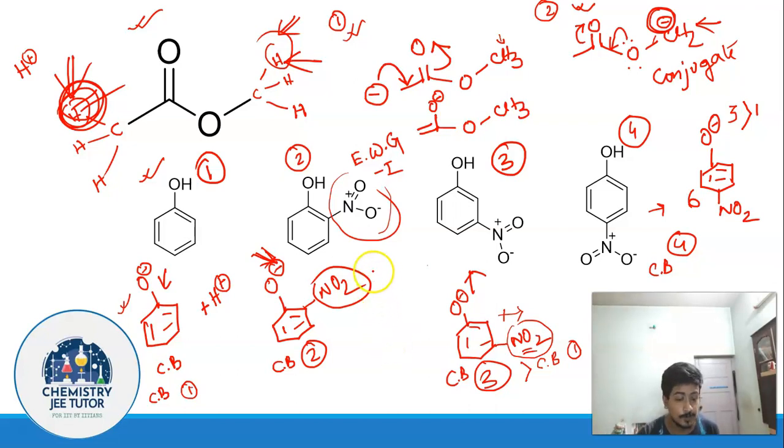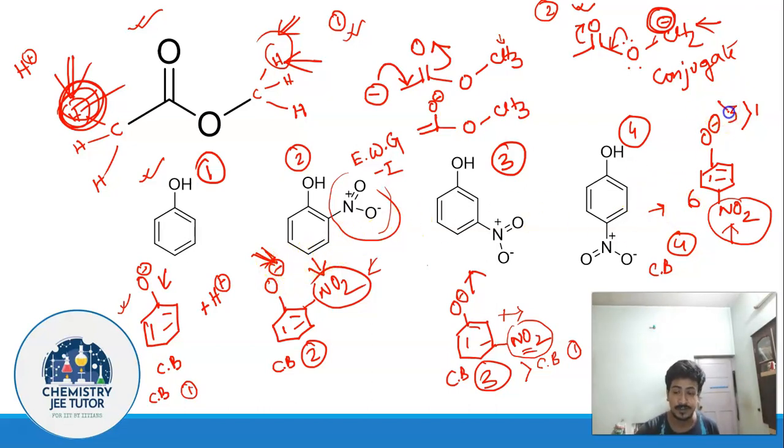But this nitro group in this case is exhibiting both minus I effect and resonance effect, but the minus I effect is lesser as compared to this because of greater distance in case of the para isomer. Since it is present at a further location, the extent of minus I effect is a little bit less as compared to the ortho one, where the NO2 group is present in closer proximity to the negative charge.